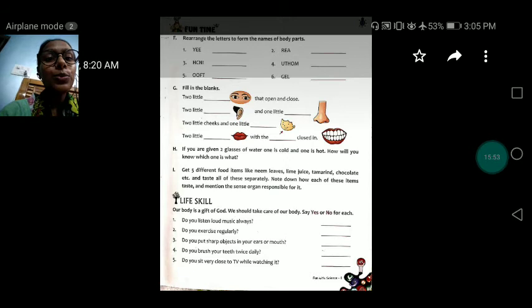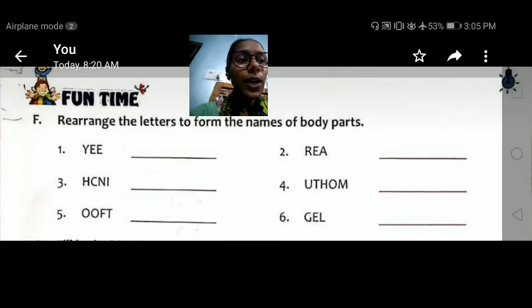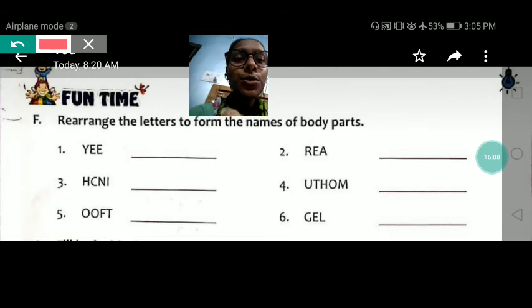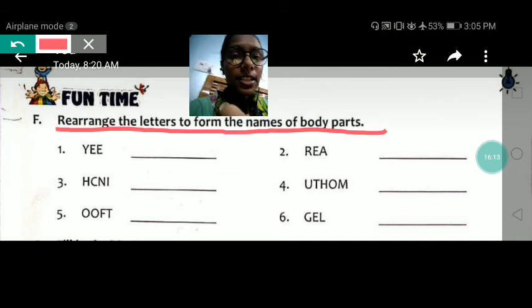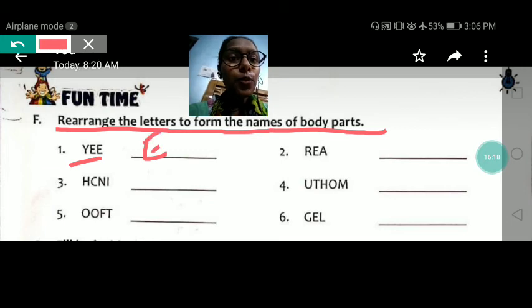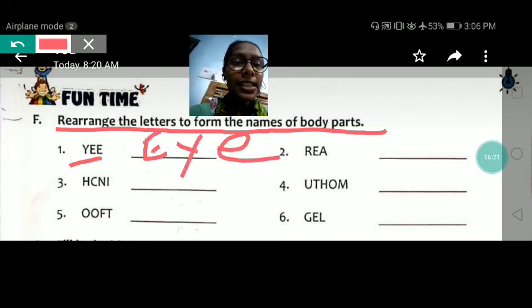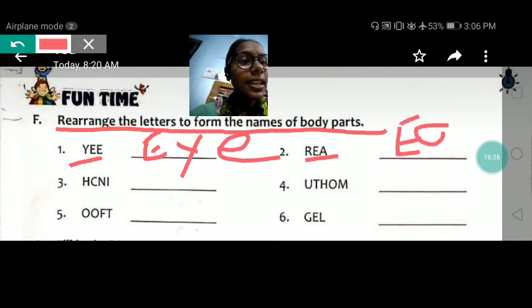I will explain each and every question separately, F, G, like this, very nicely. So my dear, listen to me very carefully. Fun time. In fun time, what you have to do is rearrange the letters to form the names of body parts. Here it is, Y-E-E. What will it be? E, Y, E, eye. R-E-A, E-A-R, ear.